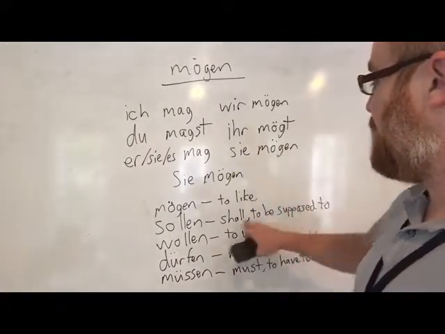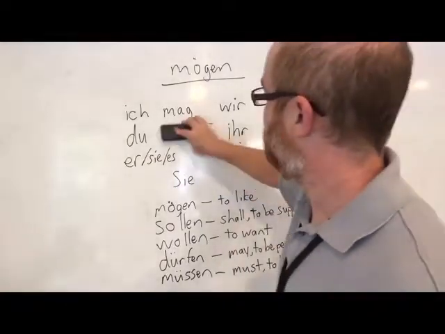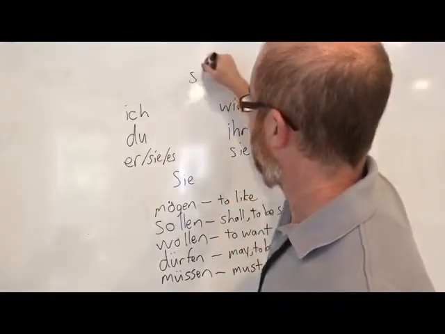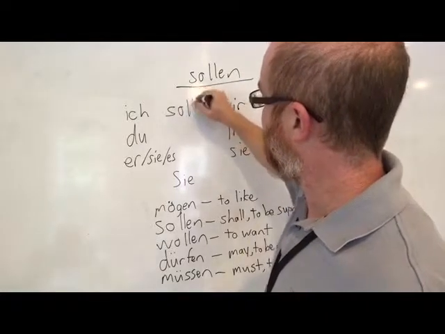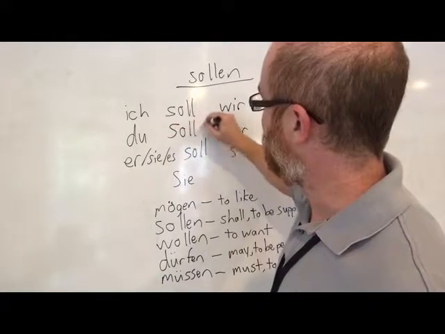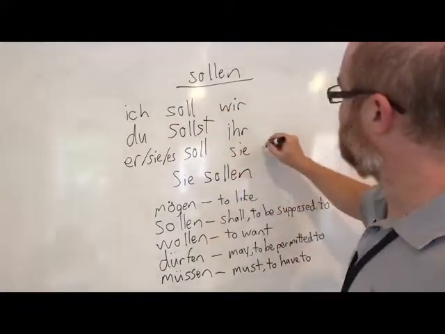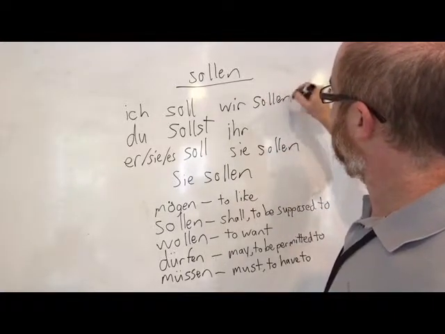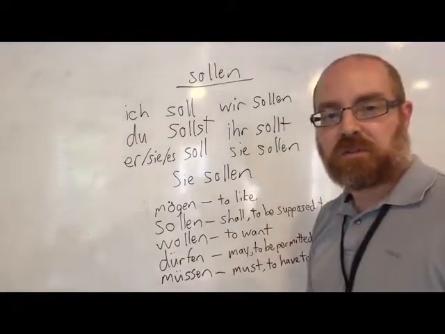It means shall or to be supposed to. So if it doesn't have a stem vowel change, what's it going to look like? That's pretty easy. Ich soll, no ending. Er, sie, es soll. Du sollst. And then sie, wir, und sie sollen. And ihr sollt. That's pretty straightforward.